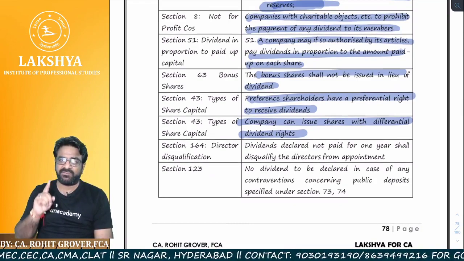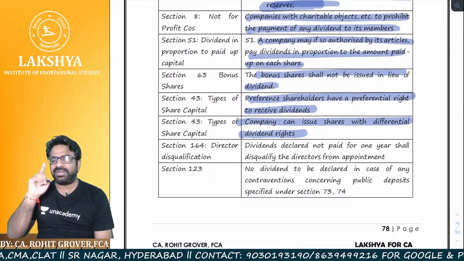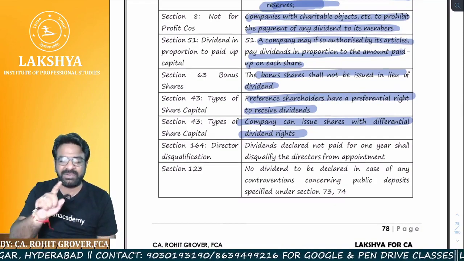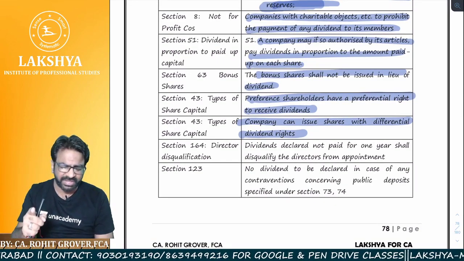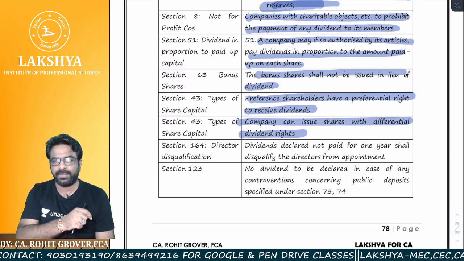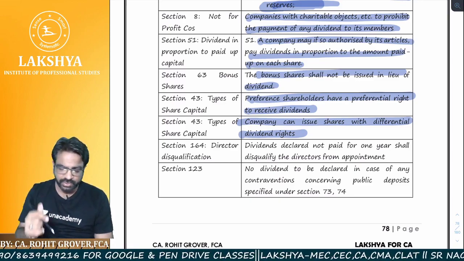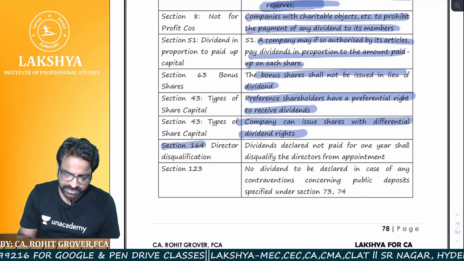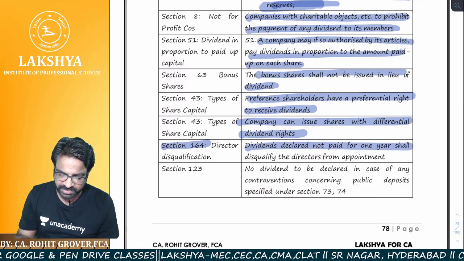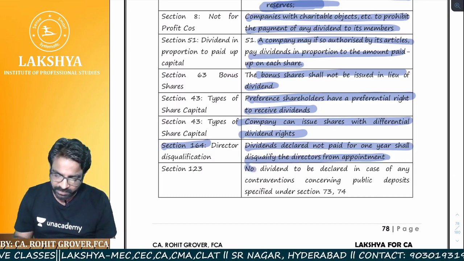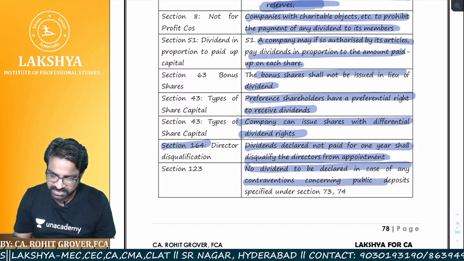Directors' disqualification. Remember one thing: if the company fails to pay the dividend for one continuous year, the directors present in that failure year will be disqualified under Section 164 subsection 2, which you will understand in the CA Final directors topic. Section 164 says that if a declared dividend is not paid for one continuous year, the directors shall be disqualified from appointment.